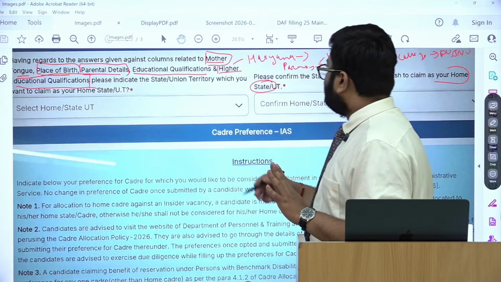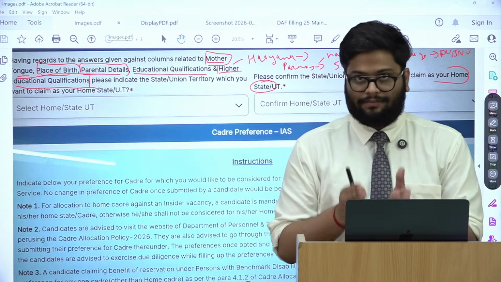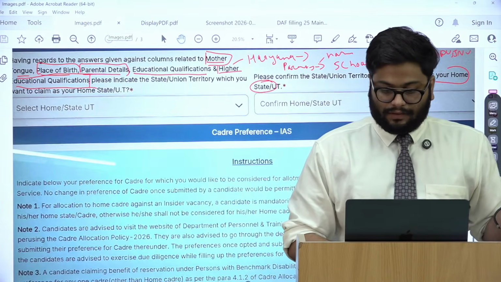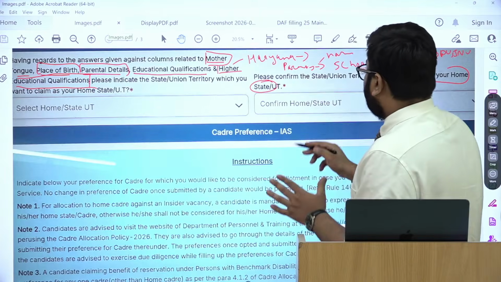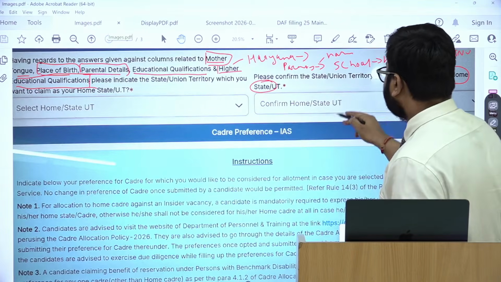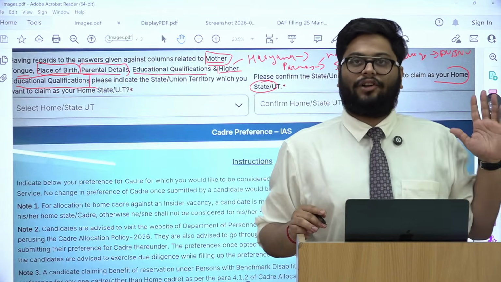So using these criteria, you will have to figure out your home state, and you will be allowed to pick only one state. And if I consider Haryana as my home state, I will be further asked whether I want to be considered as an insider of Haryana or not.